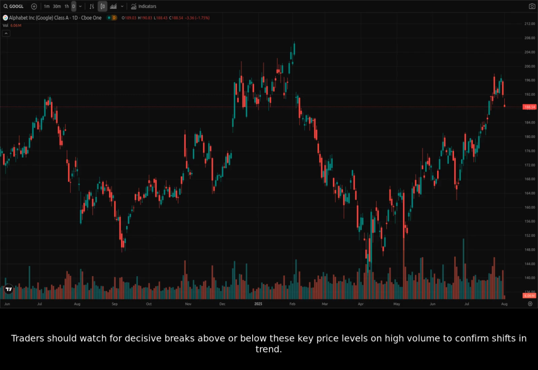Traders should watch for decisive breaks above or below these key price levels on high volume to confirm shifts in trend. Any unexpected announcements regarding AI developments or new revenue streams could trigger strong bullish movements. Conversely, further antitrust actions or significant competition in its core advertising business could lead to further pullbacks.